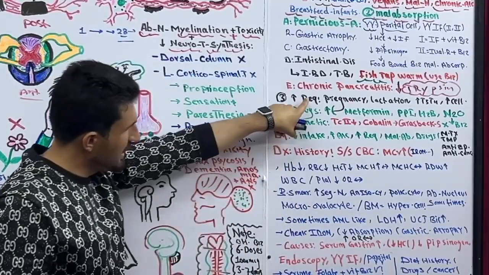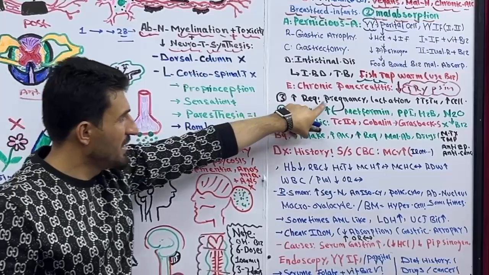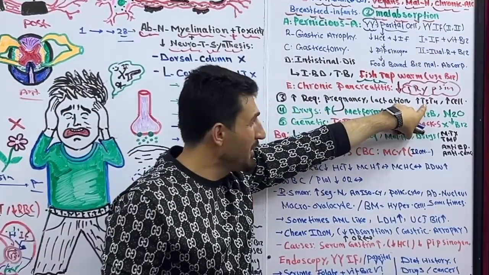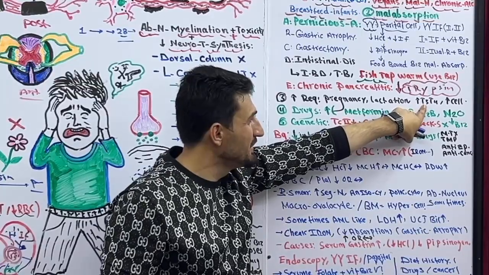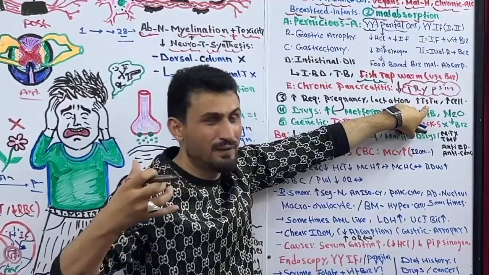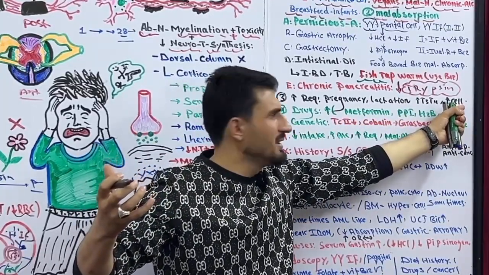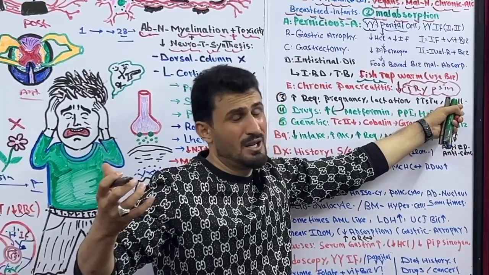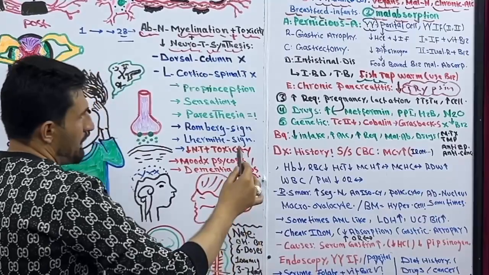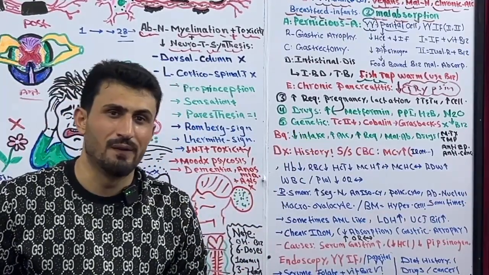Sometimes the requirement increases, for example during pregnancy, during lactation, and during hyperthyroidism. Cell growth increases, and that's why we need a lot of vitamin B12. Some diseases also cause increased cell production, for example cancer. Got it? Plus, there are some drugs that prevent the absorption of vitamin B12.